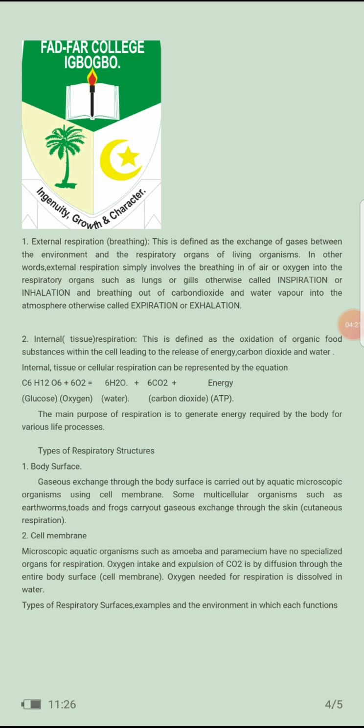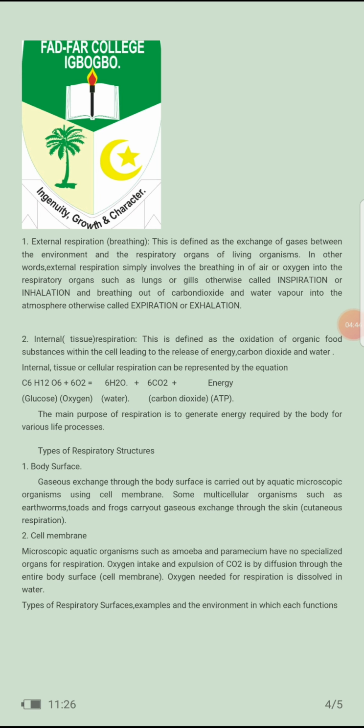In other words, external respiration simply involves the breathing in of air or oxygen into the respiratory organs such as lungs and gills, otherwise called inspiration. That means breathing in or inhalation. When you talk about breathing out the carbon dioxide, it is called exhalation or expiration.